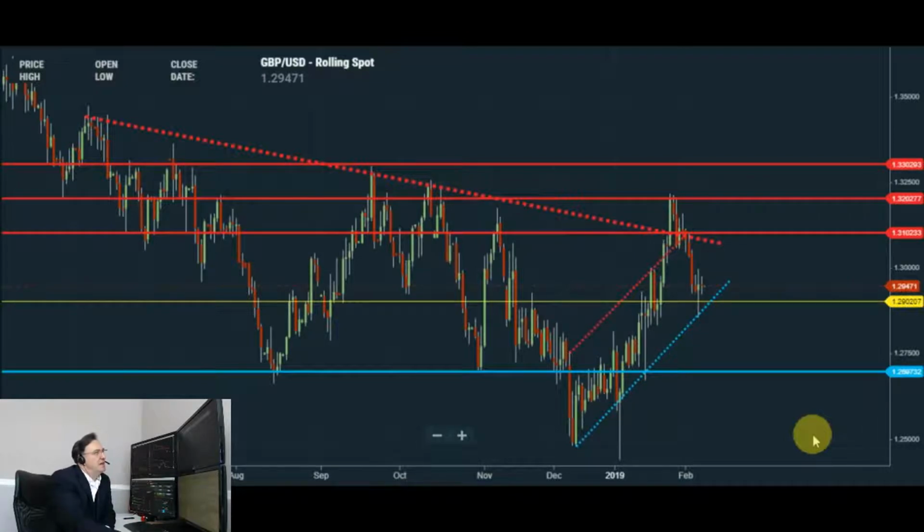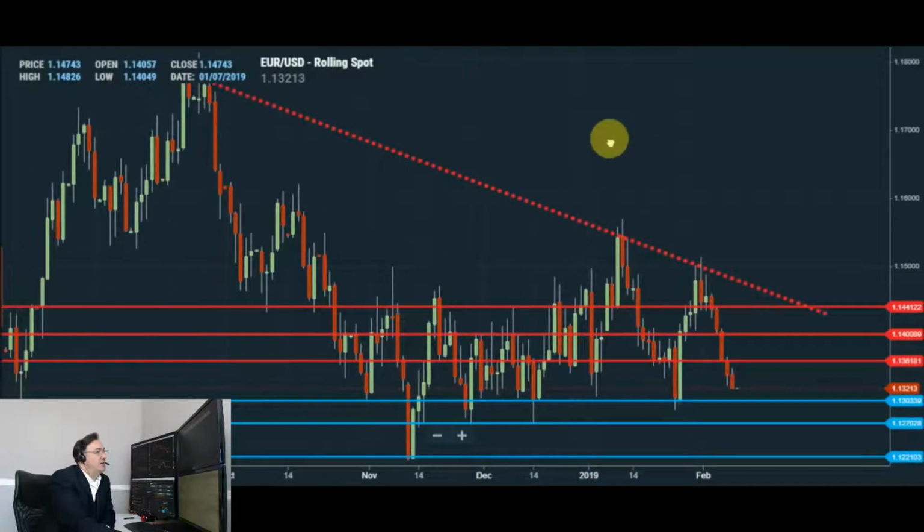Alternatively, if we see a continuous US dollar strength and the end of day close in sterling dollar below this very important 1.29 level, then that would potentially open up the way for a deeper retracement towards 1.28, 1.2750, possibly even 1.27 to the downside.